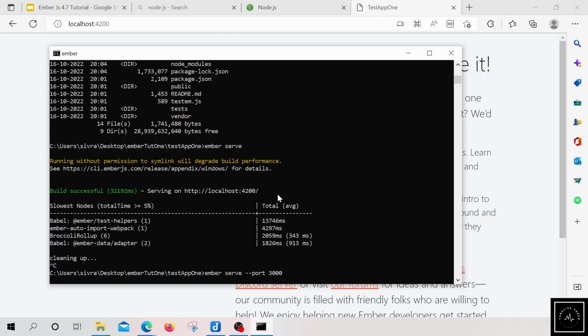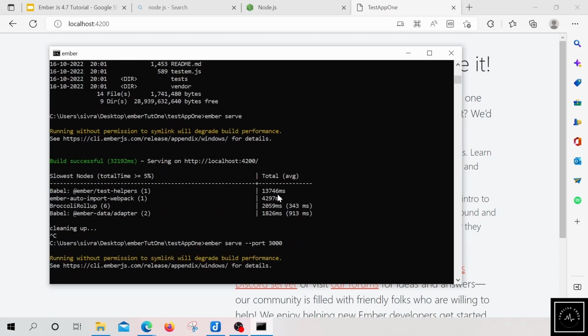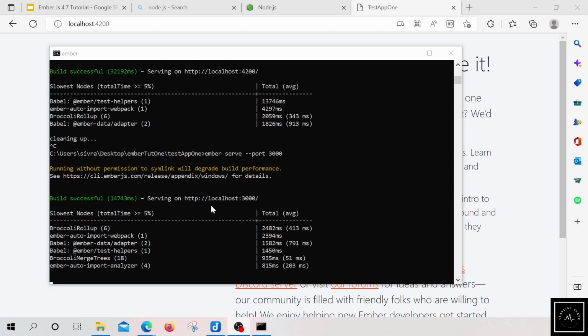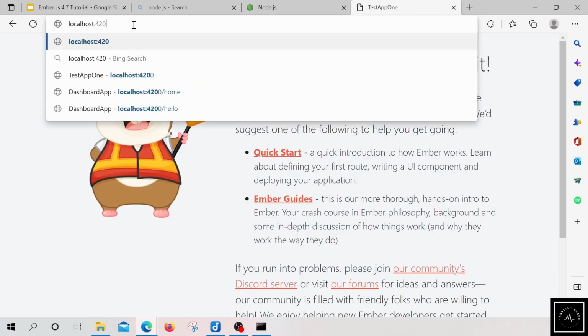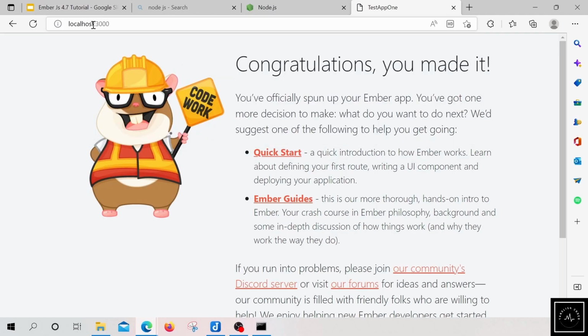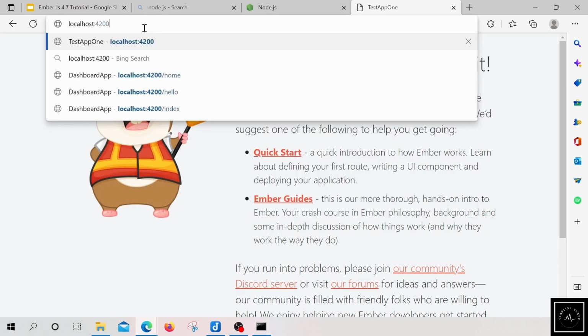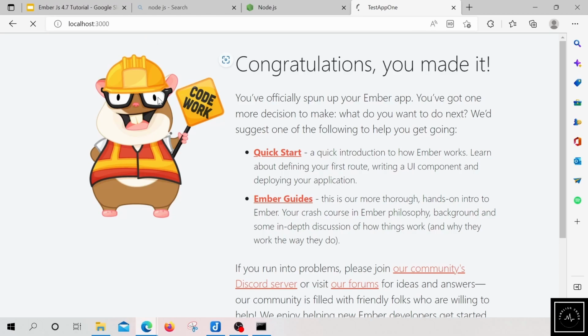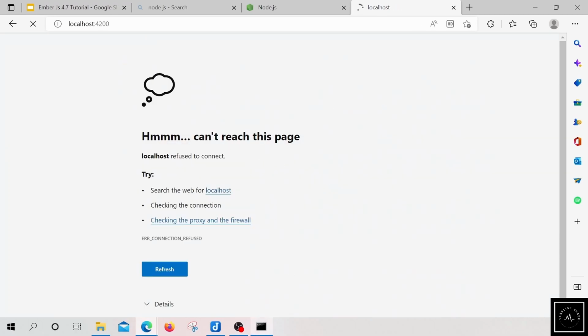Just have some patience. This might take some time. Usually it happens faster, but in rare cases it takes some time. So now our server has been started on port 3000. You could see the message here. Let's navigate to port 3000 right now. So yeah, we have the same message here, and if I go to 4200 right now, you would get an error message since that server has been stopped.